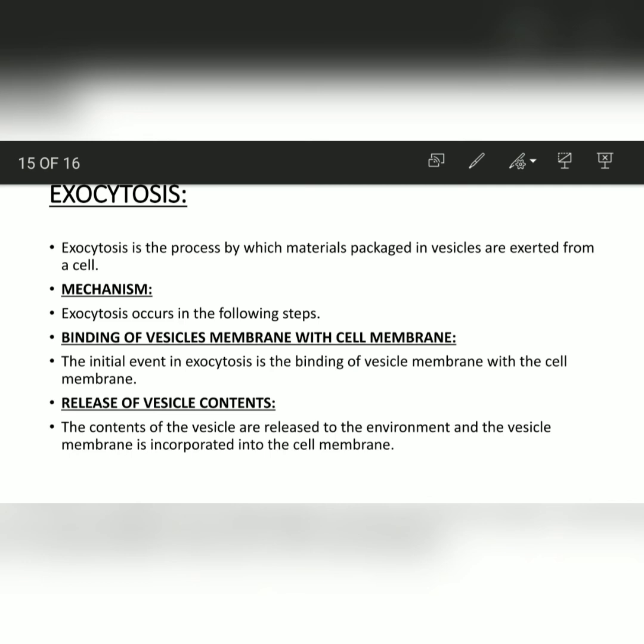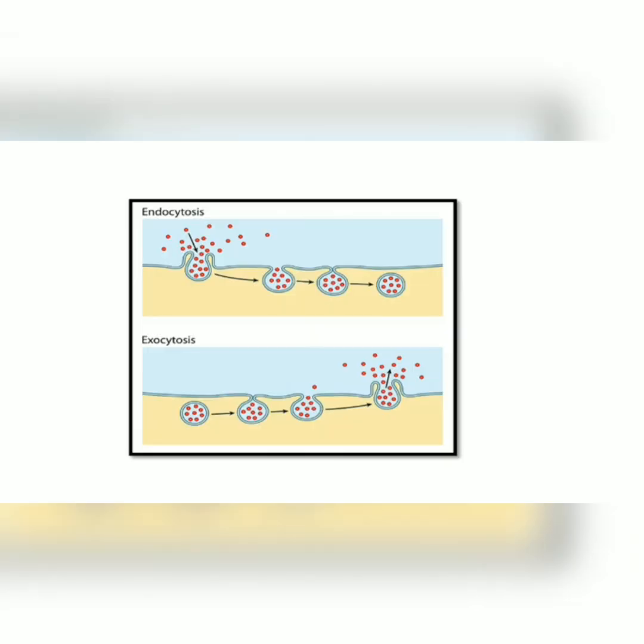Dear, what will happen when the materials are released to the environment? The vesicle membrane will again straighten to form the cell membrane. These two processes are opposite to one another, as you can clearly see in this diagram. In endocytosis, first the materials enter into the cell, and how do they enter?